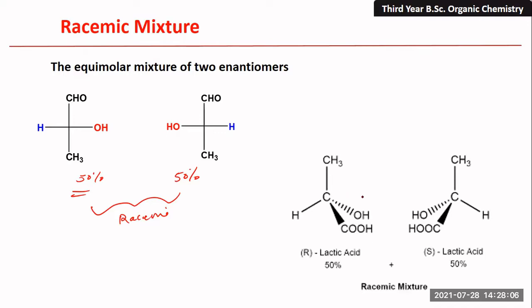Similarly, this is another example, lactic acid. You can see this is the R lactic acid and this is the S lactic acid. Both are stereoisomers, both are enantiomers, and they are present in 50% and 50%. So you can call it a racemic mixture.